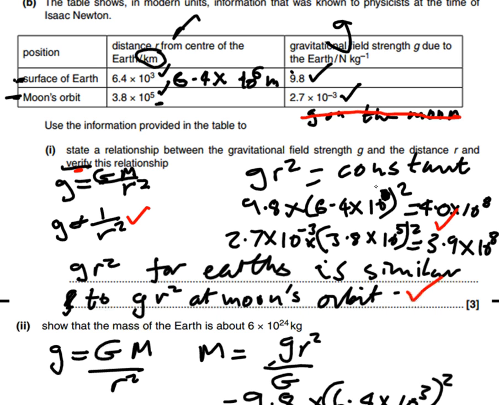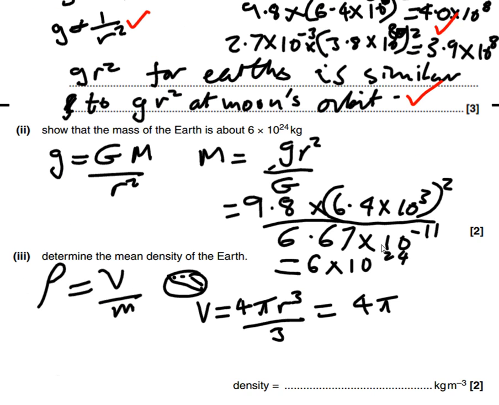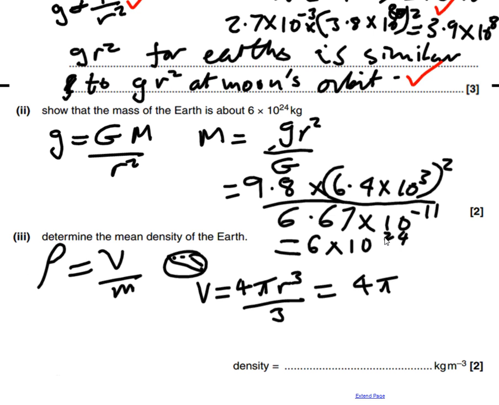So apologies for making that mistake, everyone. So let's just change that there. And again, here, it's not 3.8 times 10 to the 5, it's times 10 to the 8 meters. So a massive mistake I've made there. Often we call that a power of 10 error. That's what we should have done there. Anyway, glad that I spotted that, or hopefully you spotted it before I did. But anyway, we're back on track.